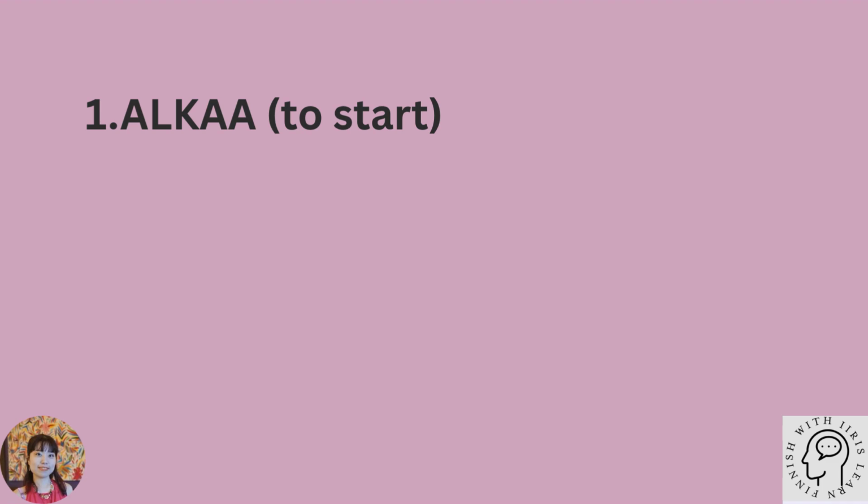The first verb is alkaa, which means to start. Alkaa is a verb type 1 verb. To form the stem, remove the final a. This gives us alka. Then, the single k disappears due to the KPT change. The stem is therefore ala.